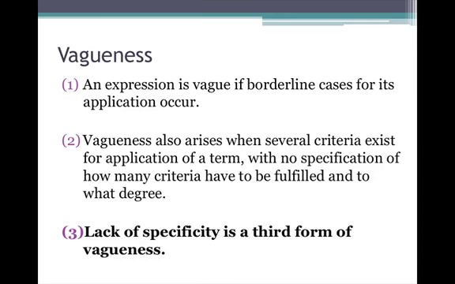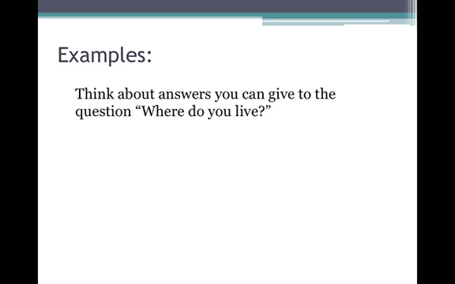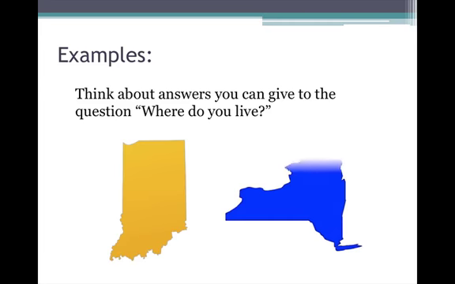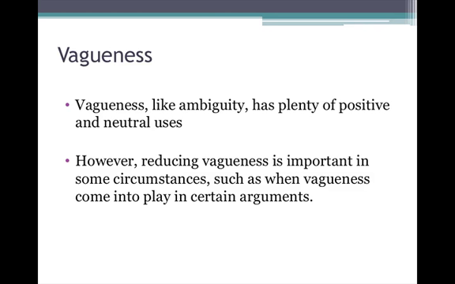Lack of specificity is also a way in which expressions can be vague. Think about answers you can give to the question, where do you live? You could say something more general, like, I live in Indiana, or I live in New York. But if the person who asked you that question was hoping to get your address because you invited them over for dinner, the answer you gave isn't very helpful. It's way too vague. Vagueness, like ambiguity, has plenty of positive and neutral uses.